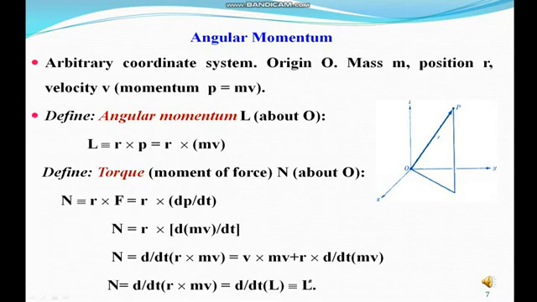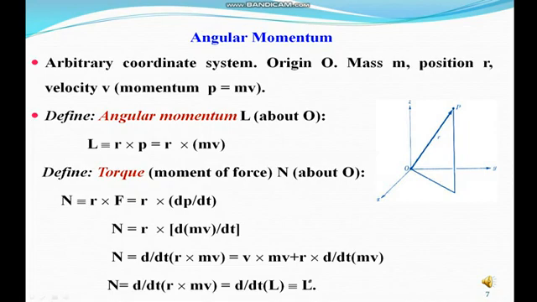Next, we define the torque, that is the moment of force about the origin. The moment of force about the origin is denoted by the symbol capital N. The moment of force is the cross product of the position vector and the total force. So capital N equals r cross F. We know that F can be written as F equals ma, or F equals m dv/dt, or F equals dp/dt. Here we use the formula F equals dp/dt.